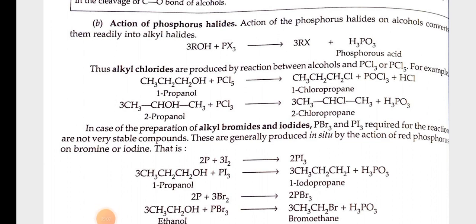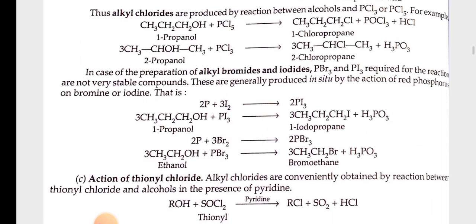Action of phosphorus halides on alcohols converts them readily into alkyl halides. 3ROH plus PX3 gives 3RX plus H3PO3. Thus, alkyl chlorides are produced by reaction between alcohols and PCl3 or PCl5. For example, CH3CH2CH2OH plus PCl5 gives CH3CH2CH2Cl plus POCl3 plus HCl, or 2-propanol gives 2-chloropropane plus H3PO3.